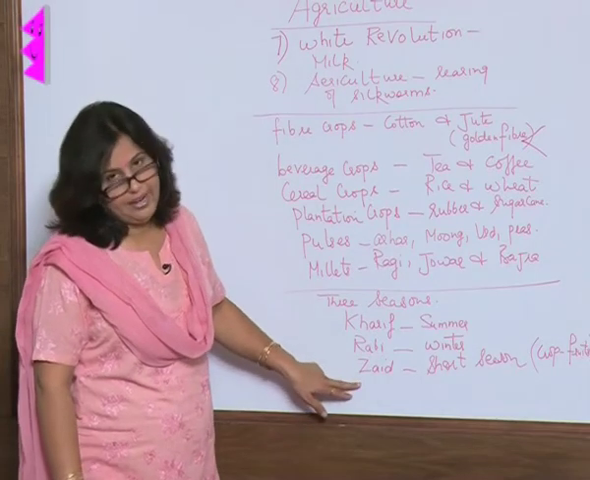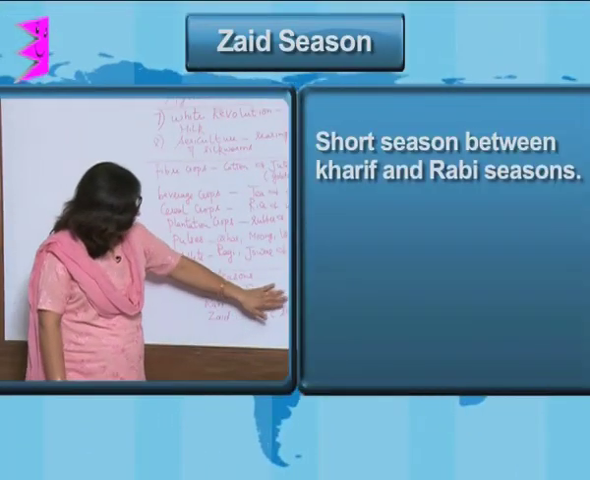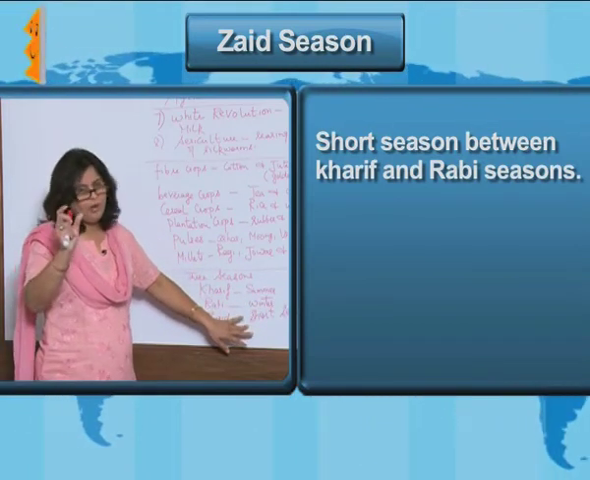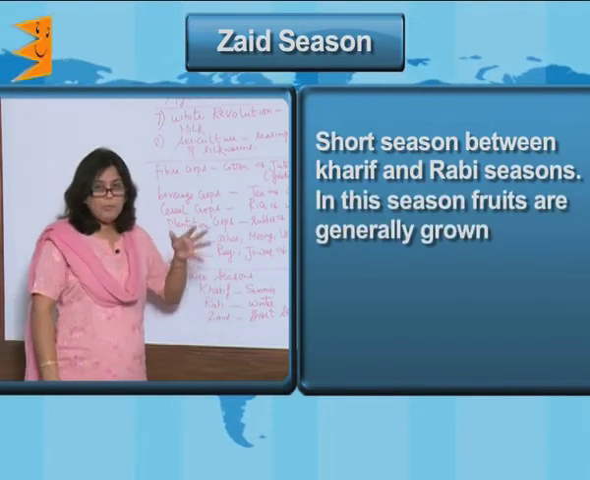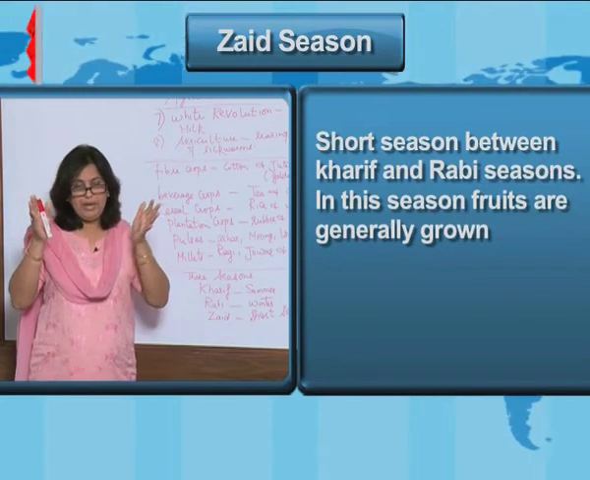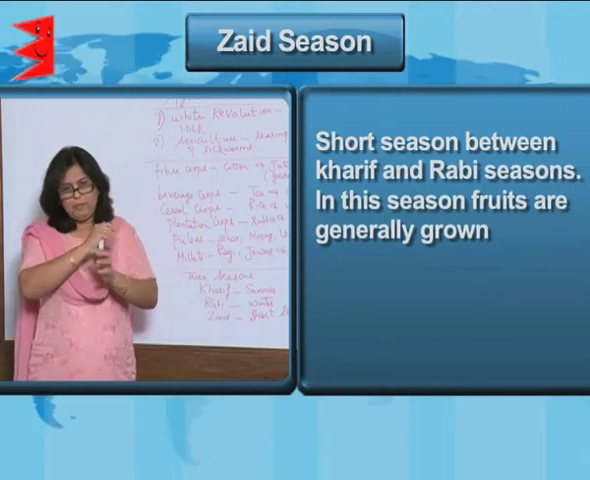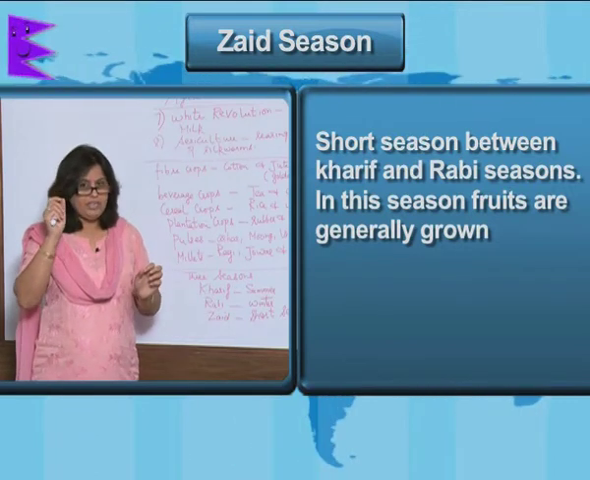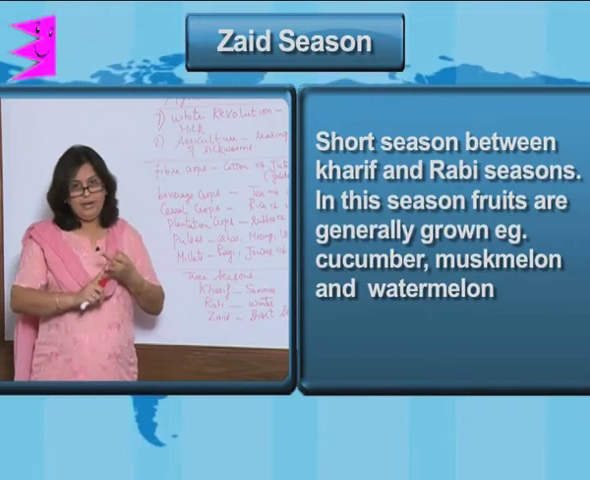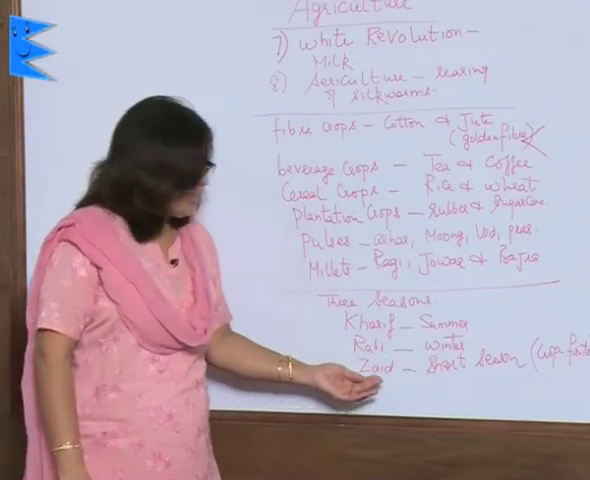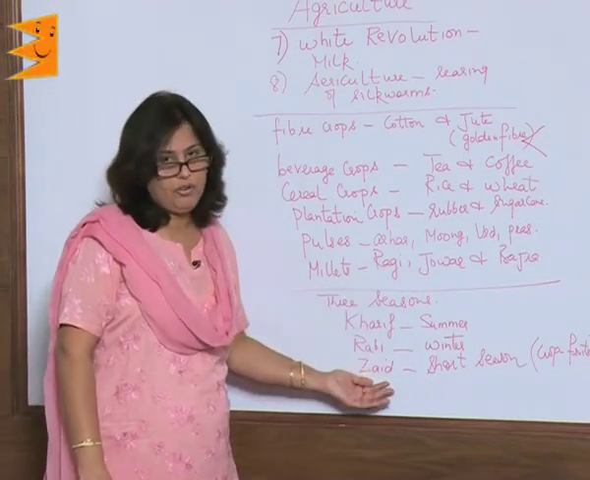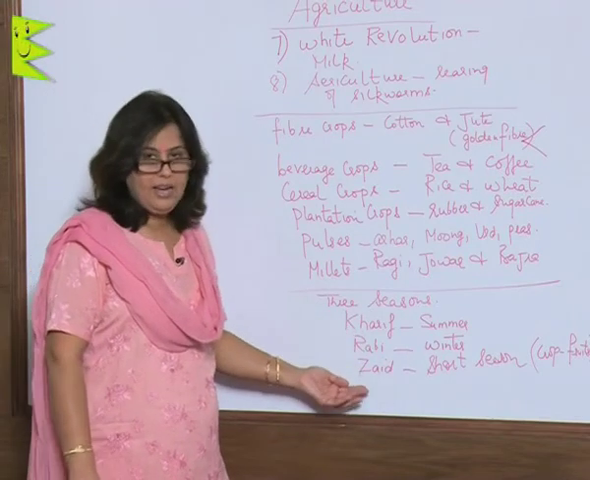The third is the Zaid. Zaid is in between these two seasons, the summer and the winter, and this is a very short season. In this, the crops which are generally grown are fruits, and that too which are made available to you for a very short period of time. Can you remember any such fruit? It is cucumber, muskmelon, watermelon. All these are the Zaid season crops. So, remember, three seasons of cropping: Kharif, Rabi and Zaid.